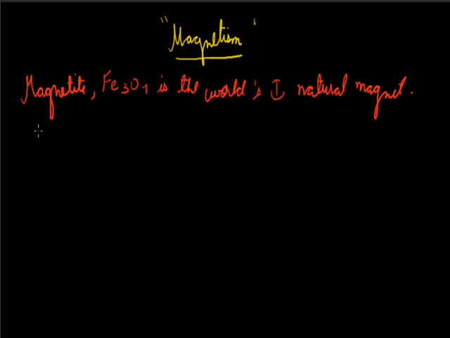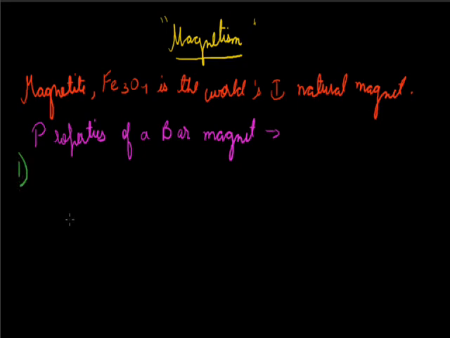Now we will discuss the properties of a bar magnet. In the first property, let us consider that on the surface we have some scrapped iron pieces.